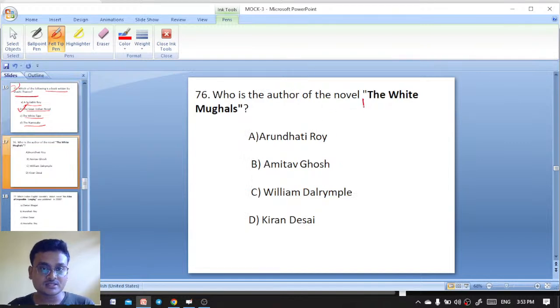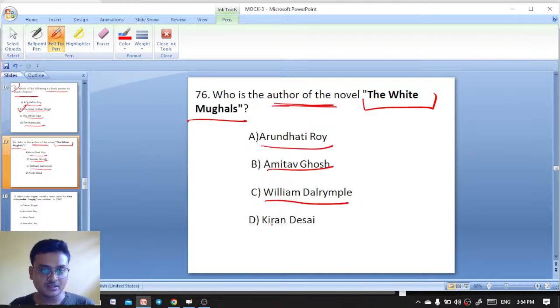Who is the author of the novel The White Mughals? Arundhati Roy, Amitav Ghosh, William Dalrymple, Kiran Desai. The right answer is William Dalrymple. The White Mughals was written by William Dalrymple.